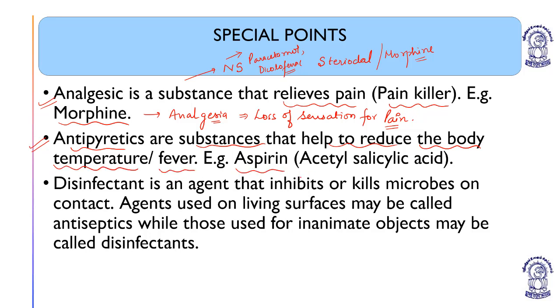Example, aspirin, acetyl salicylic acid. Fever is not a disease. Pain is not a disease. Pain and fever.